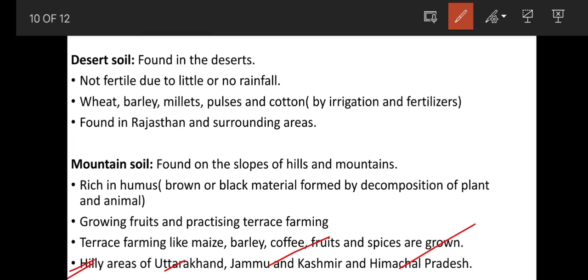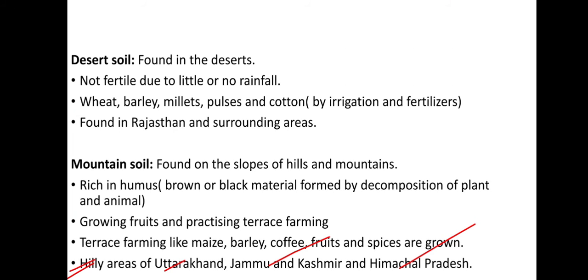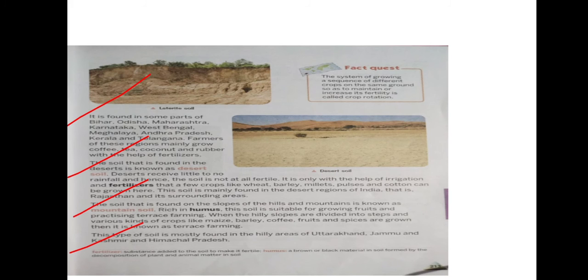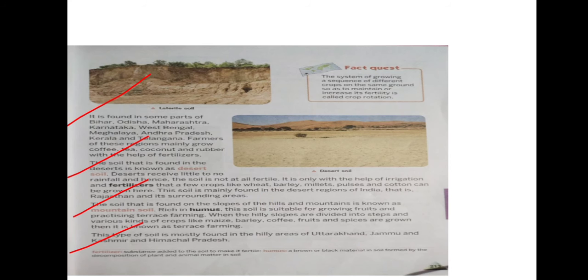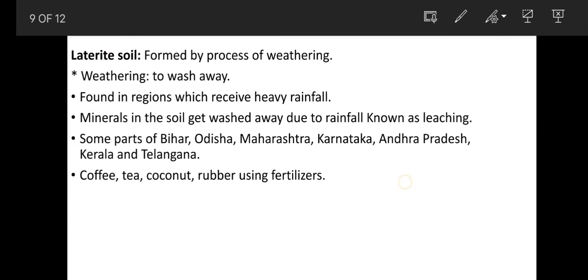So dear children, I hope you understood about mountain soil. In this class, we have discussed three types of soil: laterite soil, desert soil and mountain soil. In laterite soil, the points we have discussed are its formation, how it is formed. Laterite soil is formed by the process of weathering. Weathering means to wash away. And laterite soil is found in those places which receive heavy rainfall.